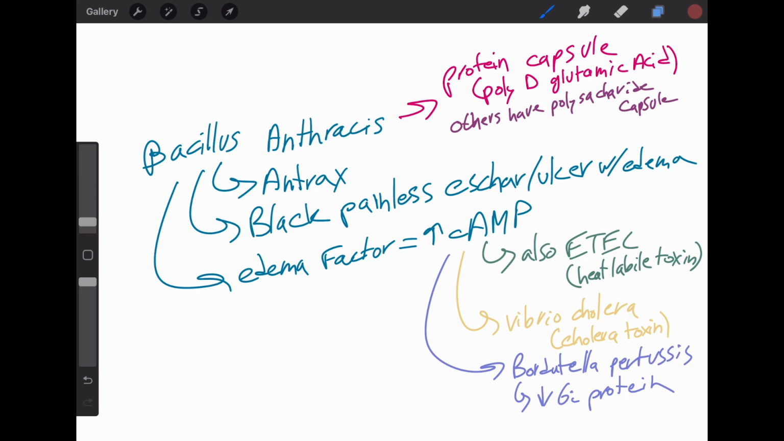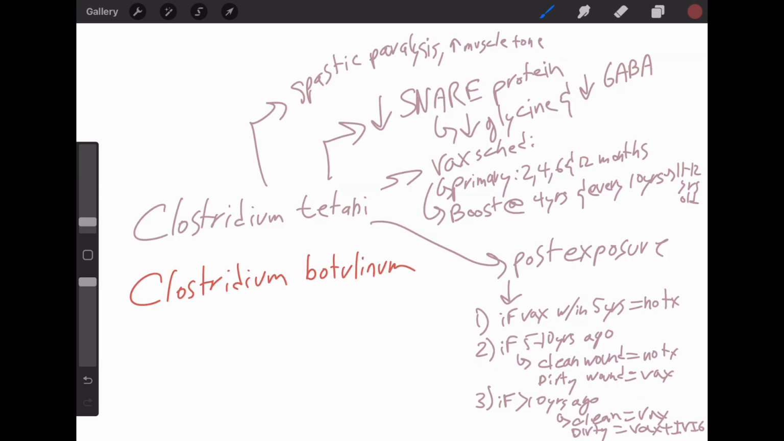This explains the so-called wool sorter's disease with the presentation of pulmonary anthrax. Clostridium tetani. So tetanus toxin inhibits presynaptic SNARE proteins, decreasing the release of inhibitory neurotransmitters, glycine and GABA, in the CNS. The result is spastic paralysis and increased muscle tone.